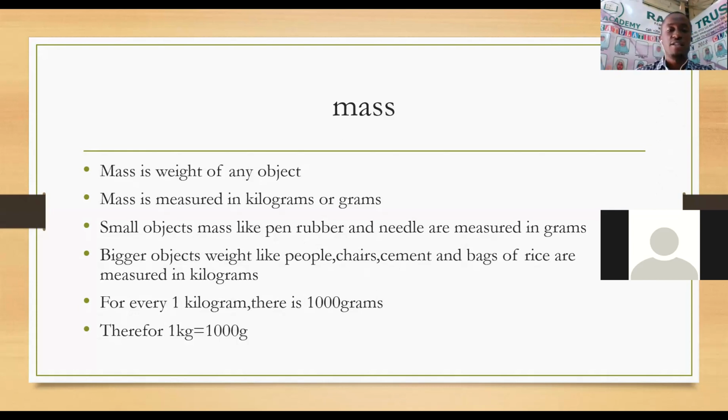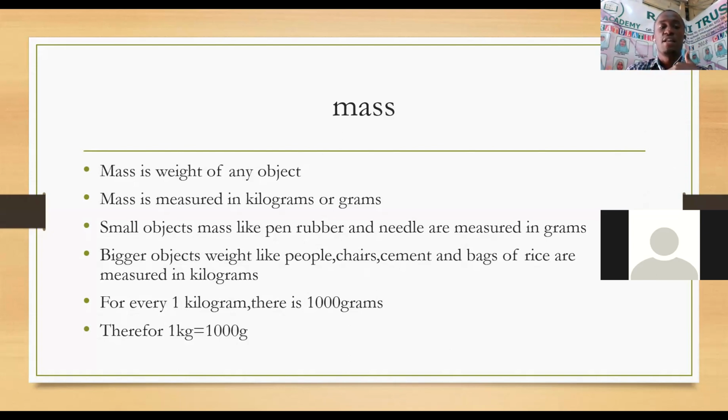You are an object. In science, you learn about states of matter. Matter is anything that occupies space and has mass or weight. So you've already learned what mass is in science. Mass is weight. And weight, the weight of any object is measured in kilograms or grams.